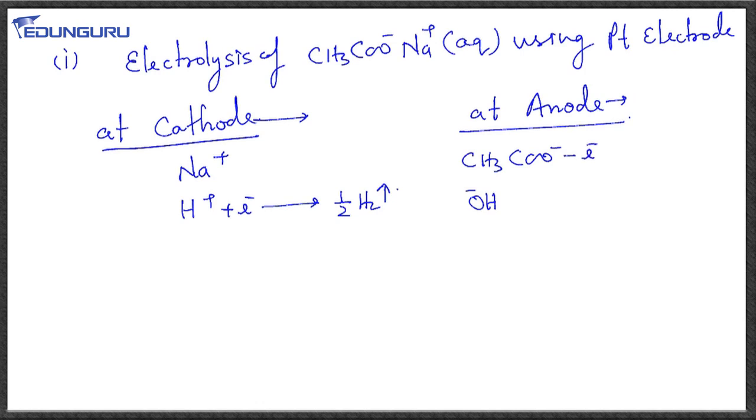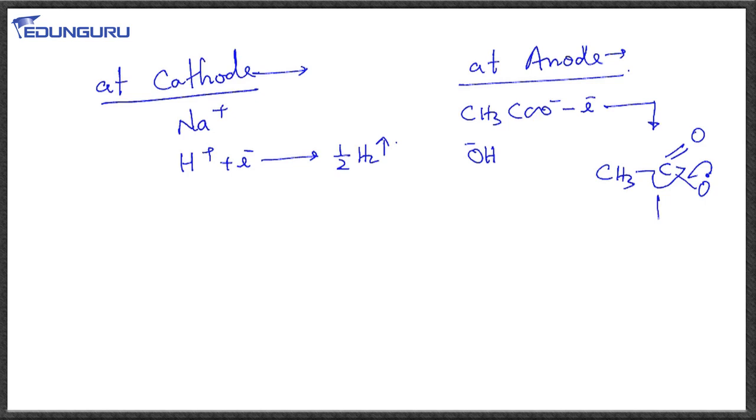When it will lose one electron, it will form a species something like this, and that is a kind of free radical. Now this free radical will further split, release CH3 radical and CO2 gas.